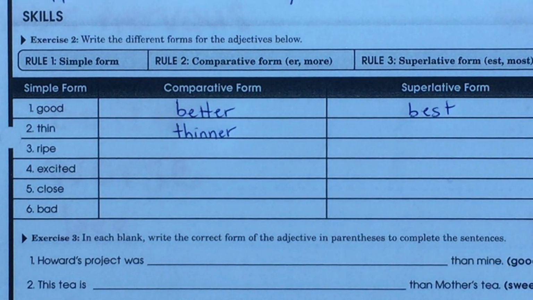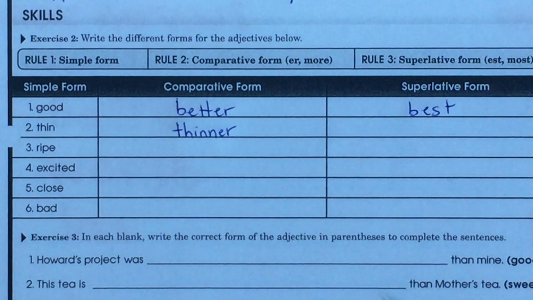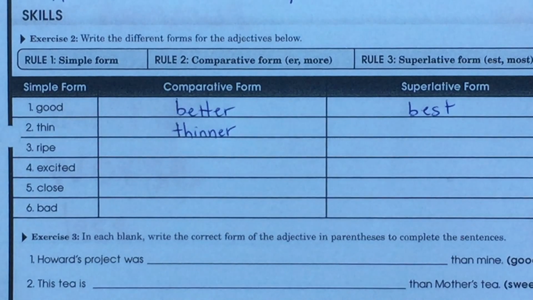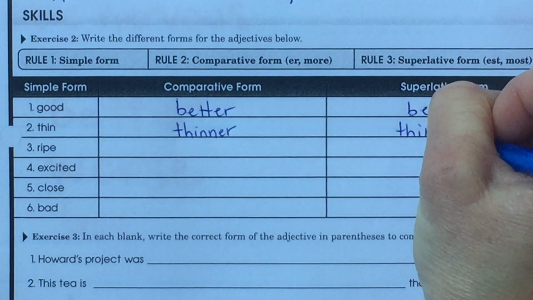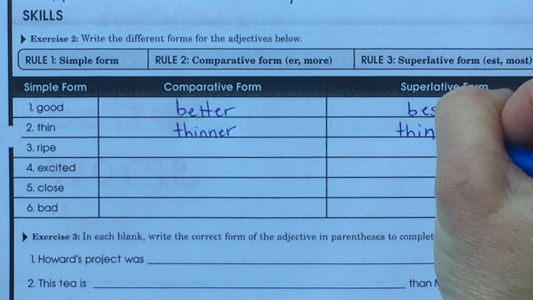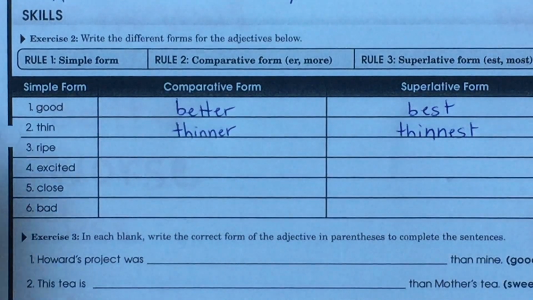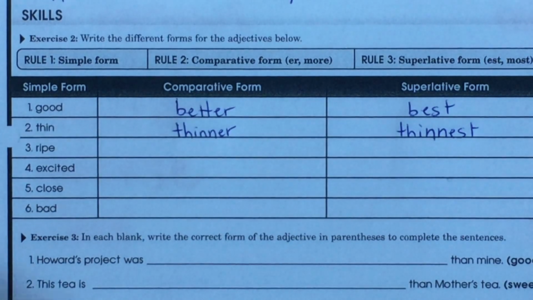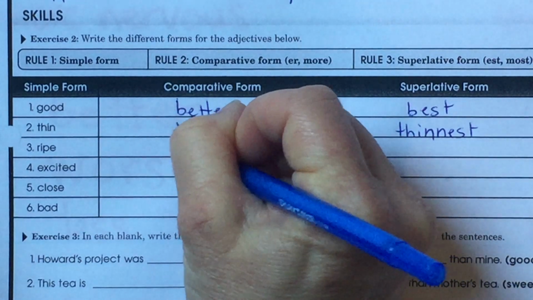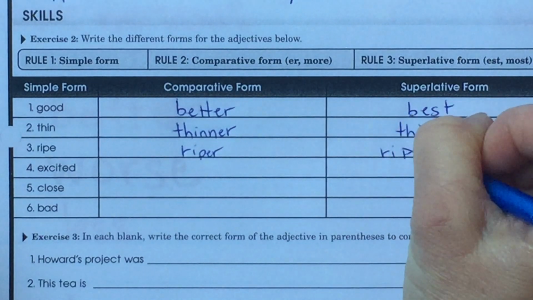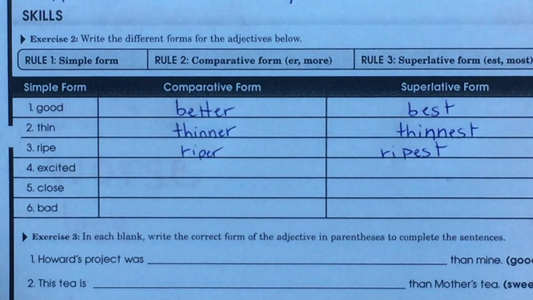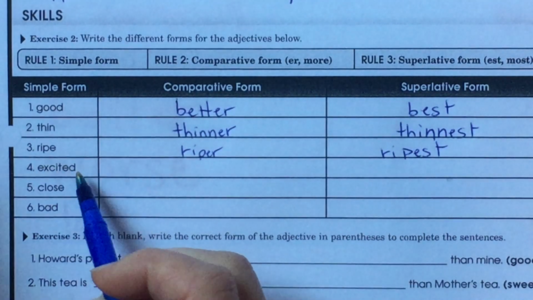I probably will not count these wrong on a test if they're spelled wrong, so just do your best. And then thinnest. Now, ripe. Riper. Ripest.